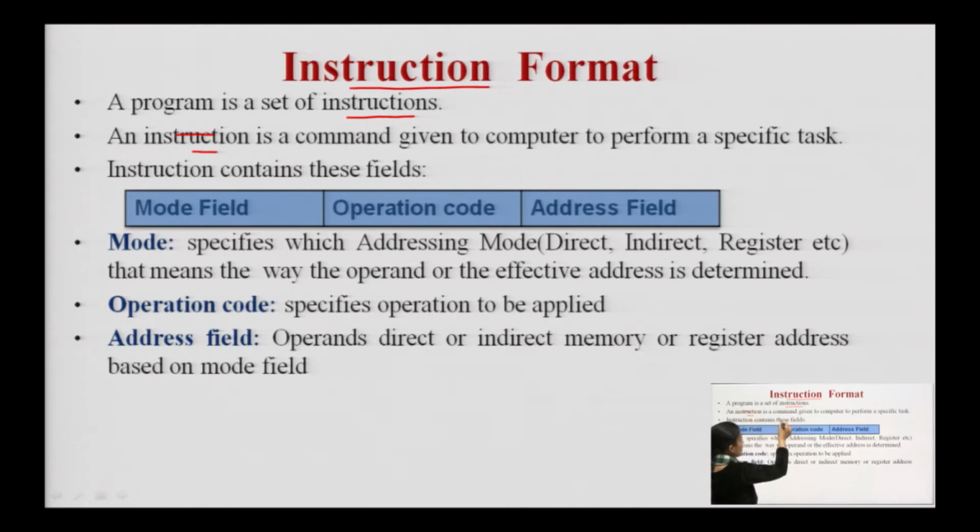The instruction is a command that we are giving to a computer to perform a specified task. We write programs in high level languages, C, C++, Python, whatever programming language. Earlier we were writing programs in assembly language. The computer understands only binary language, so all the programs are converted into 0s and 1s.